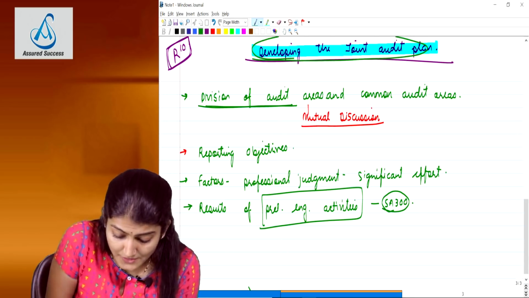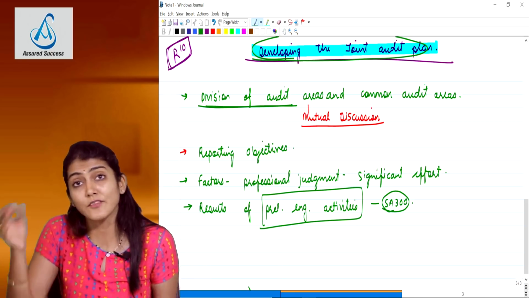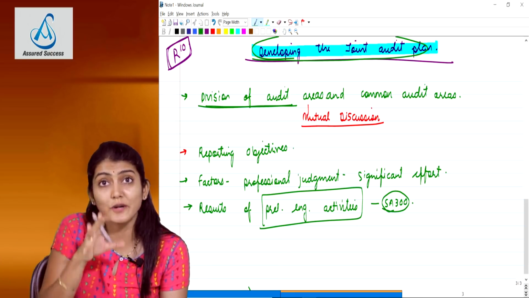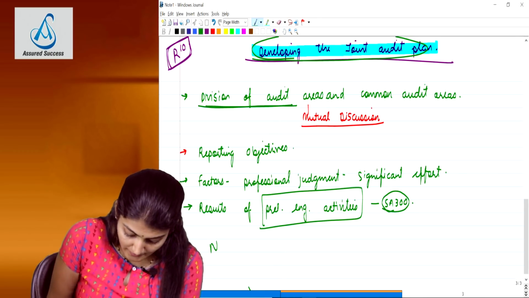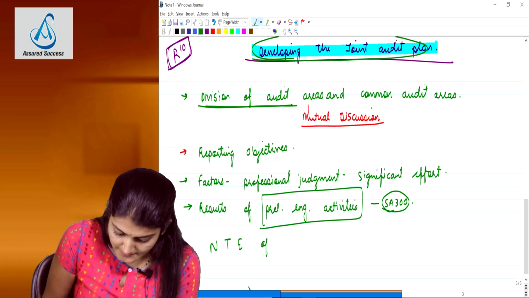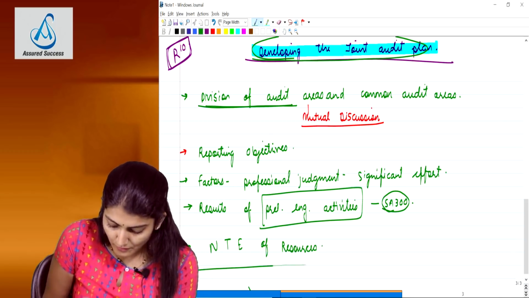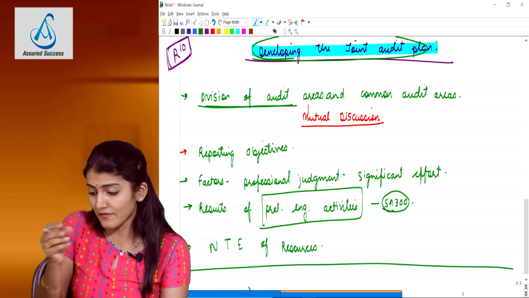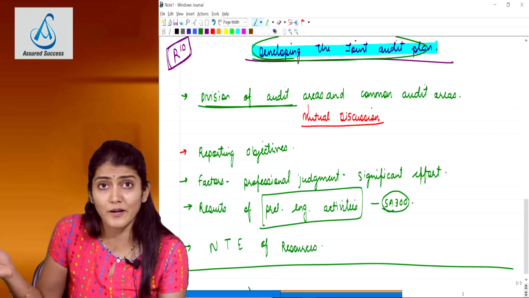Please keep the question in mind. What are the points to be kept in mind by the joint auditors while preparing the joint audit plan? The last point is the nature, timing and extent of the resources which will be required to perform the engagement. In our example, there are three auditors, three firms who are doing the audit.